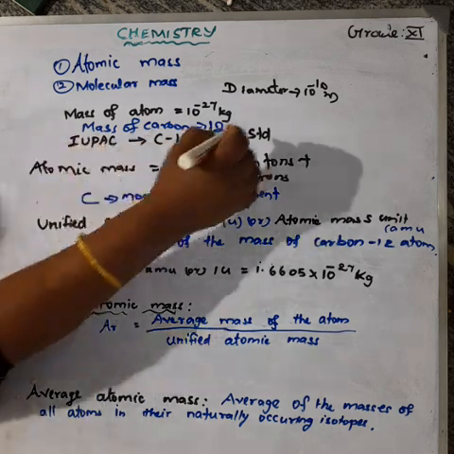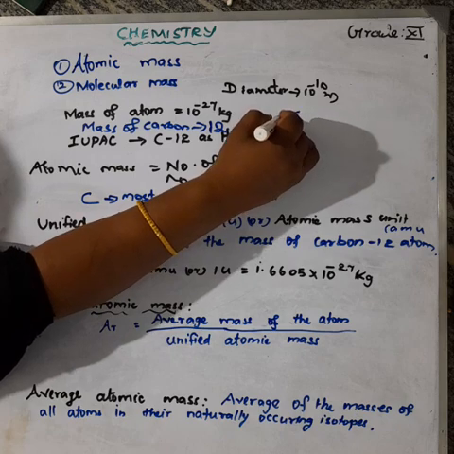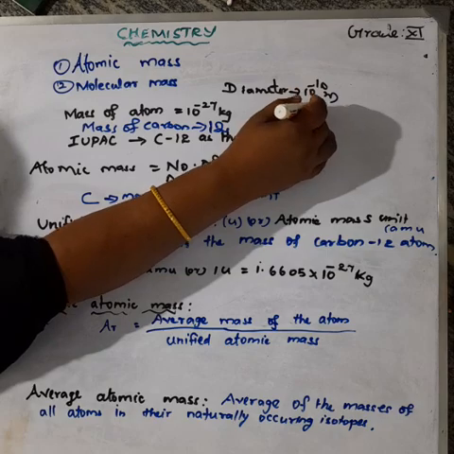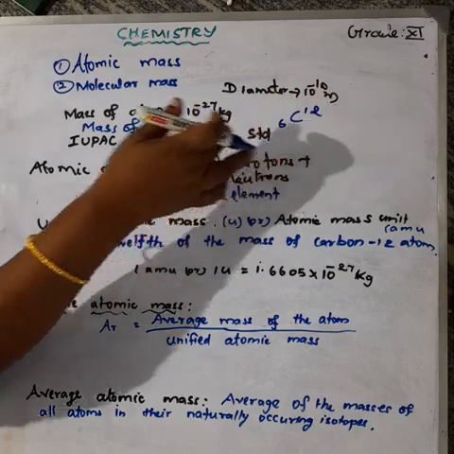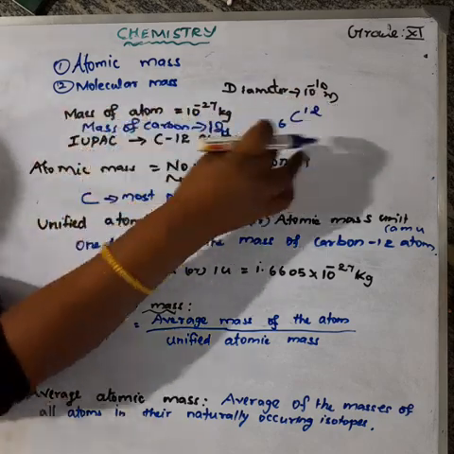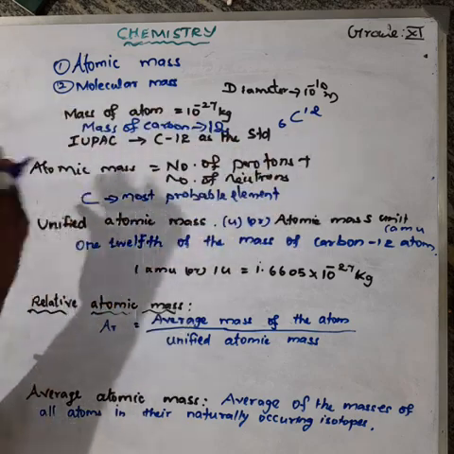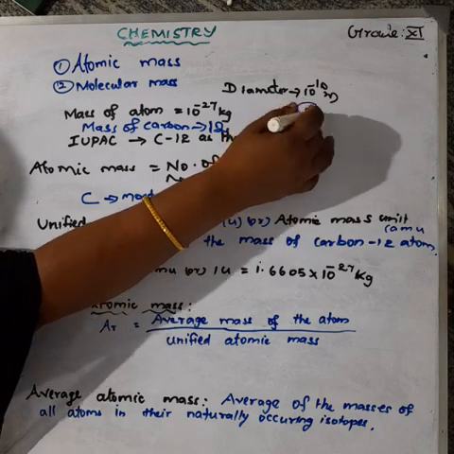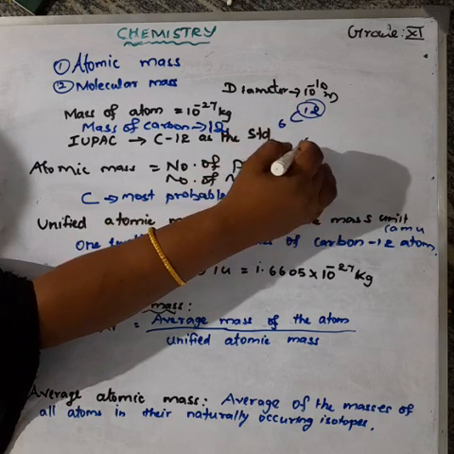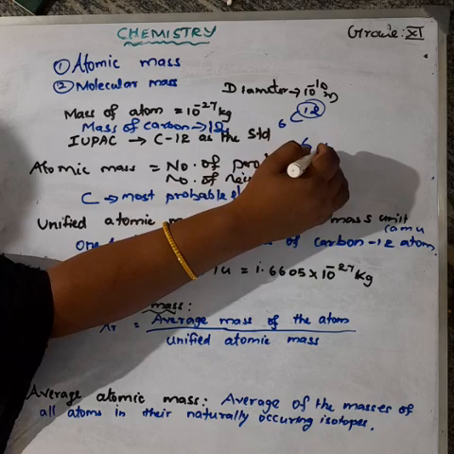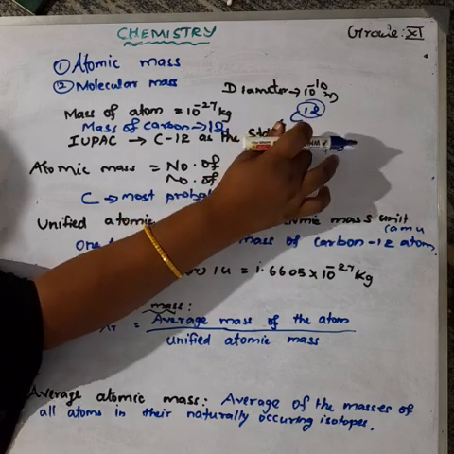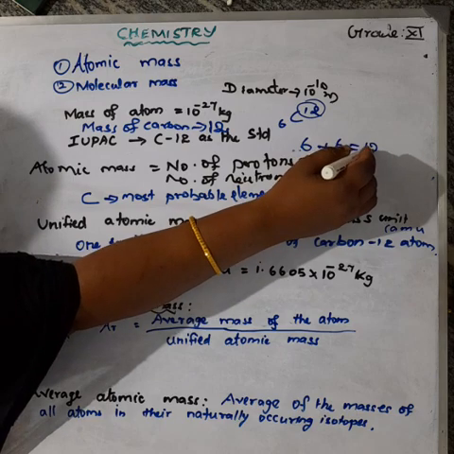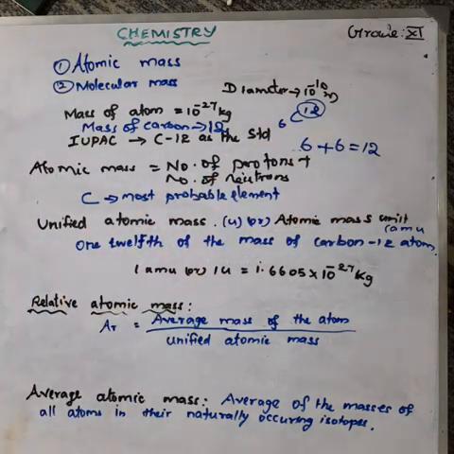Number of protons 6, number of neutrons 6. Okay, because what is atomic mass? The addition of the number of protons and number of neutrons is called atomic mass. The mass of carbon is 12. Atomic number of carbon is 6, so number of protons is 6 and number of electrons is 6. So the atomic mass of carbon is 12. So how many protons are there? 6 protons and 6 neutrons.